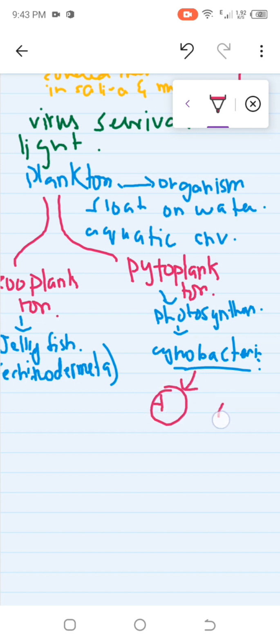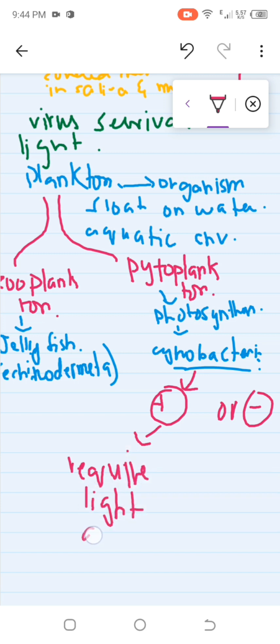It can be positive or negative. The positive effect is that light is required for phytoplankton growth, as they perform photosynthesis, so they require light for growth and photosynthesis.